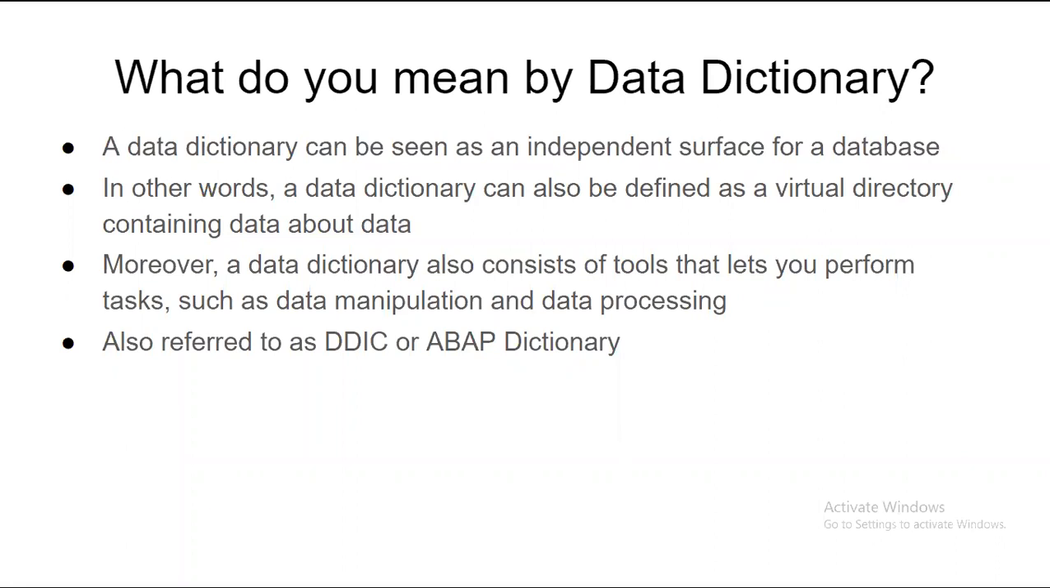In ABAP, this data dictionary is treated in a similar fashion. It consists of tools that let you perform various tasks, such as data manipulation and data processing. When I was searching for your house, what exactly was I doing? I was manipulating the data, interpreting it: where exactly is this location, where exactly is this building, this house, this floor. I was updating somewhere, I may have been moving in the wrong direction, and I was correcting myself again. Like this, I was doing the entire data processing.